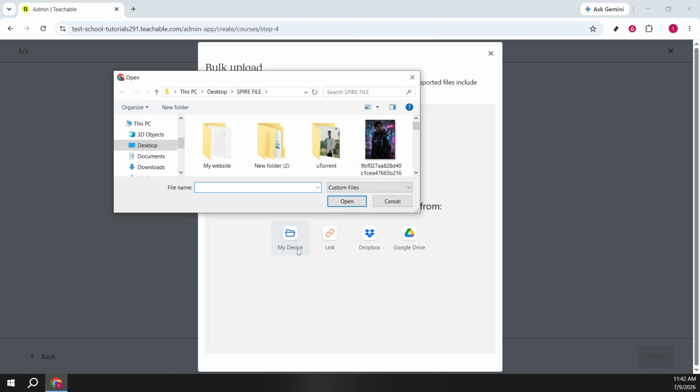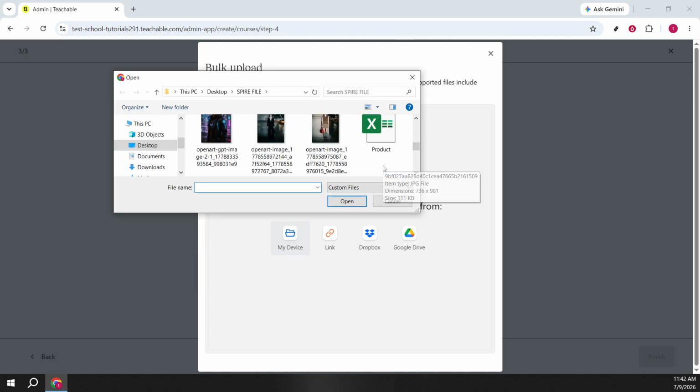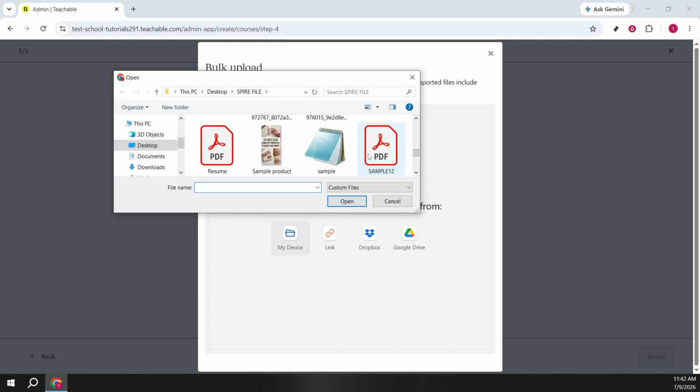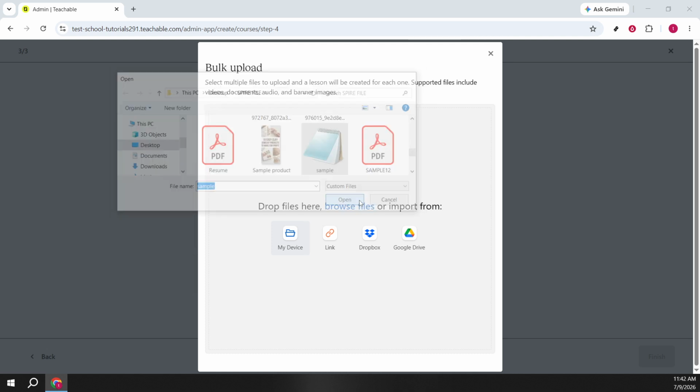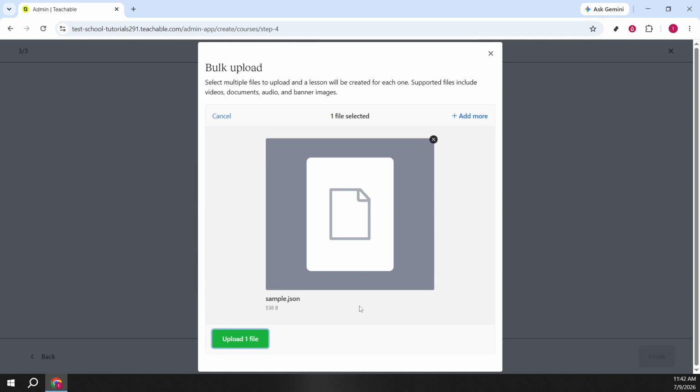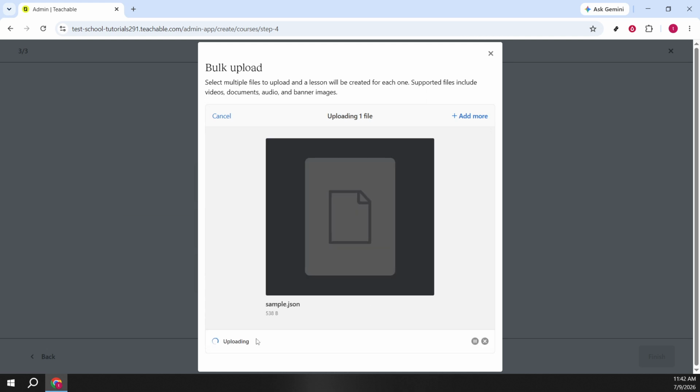Keep file names organized and descriptive. This makes it easier to arrange lessons later. Large videos may take a while depending on your connection. Let the upload finish before navigating away. Once the upload's complete, your materials appear in the curriculum area, ready for you to organize into sections, adjust lesson titles, and fine-tune settings. That's the core workflow.